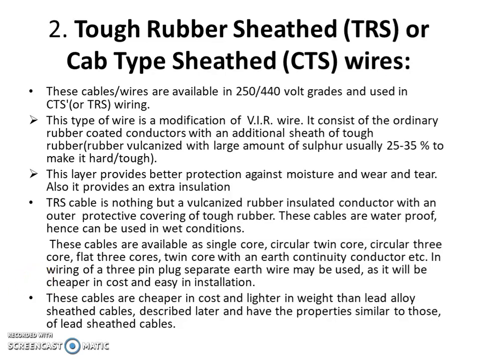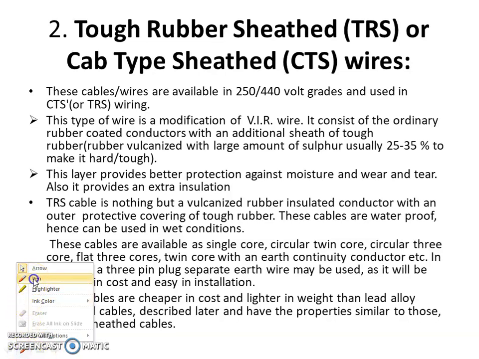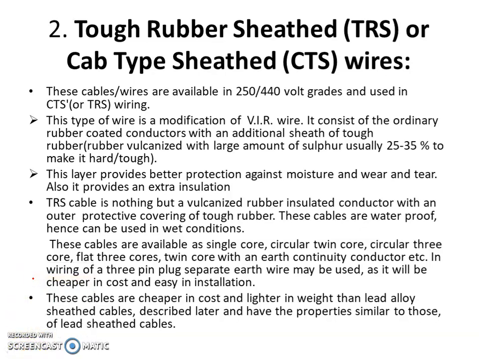Now the top rubber sheeted wire, or the TRS, or cap type sheeted wire, CTS, right? In order to make the rubber tougher, we have to add more sulfur into the vulcanized Indian rubber, VIR rubber, so that it is more hard and tough. It is also available in 250 by 440 volt grades and used in CTS TRS wiring. This type of wire is a modification of VIR wire.